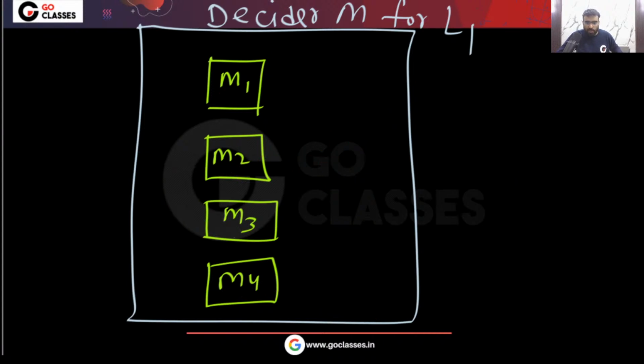What if W does not belong to L1? If this string comes, what will happen? These are Turing machines, right? Just tell me this simple point.